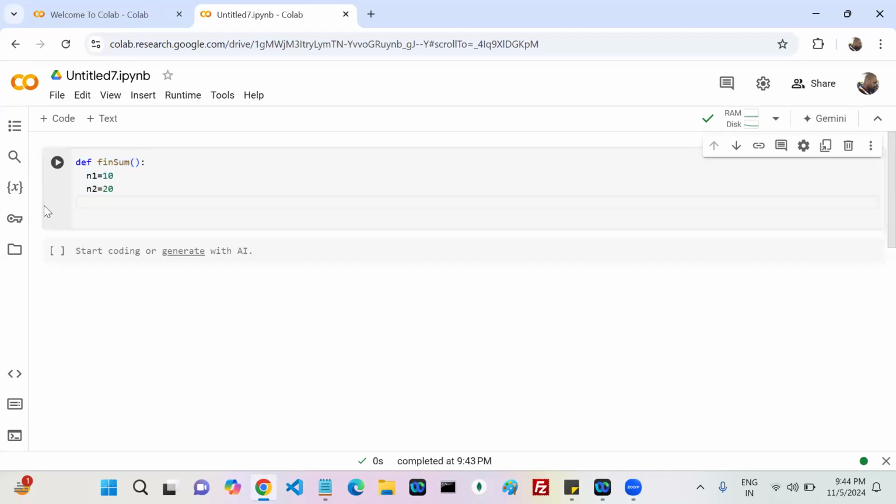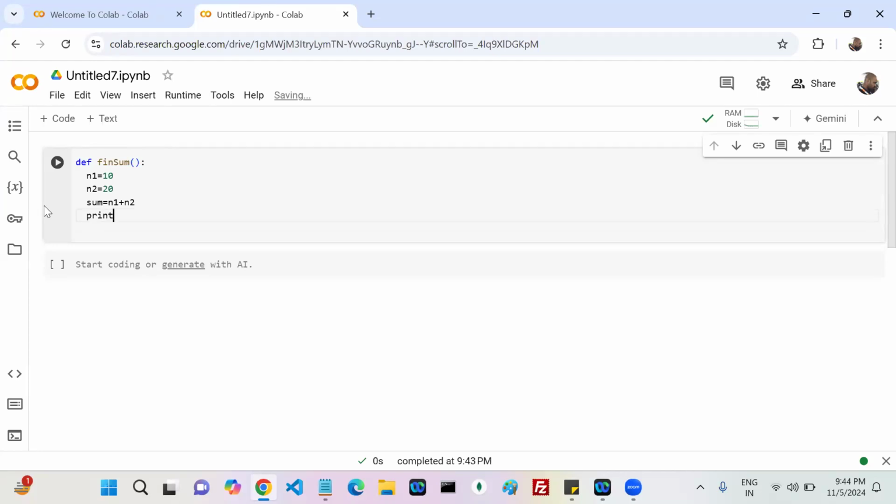Now, how many statements do you want me to write inside this particular function? Okay, happy path you can complete. After that, we can write some error messages and exceptions. How we can raise an exception, we'll see. Let's go. Here, sum equals n1 plus n2. Print sum. What is print? You have to tell after this discussion what the type of print is. Okay, done.